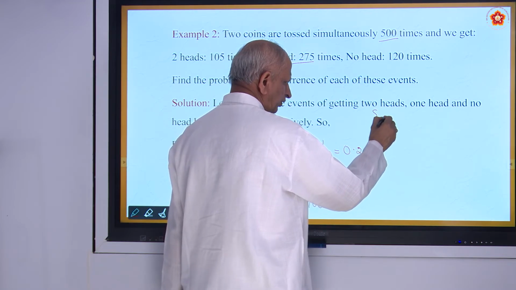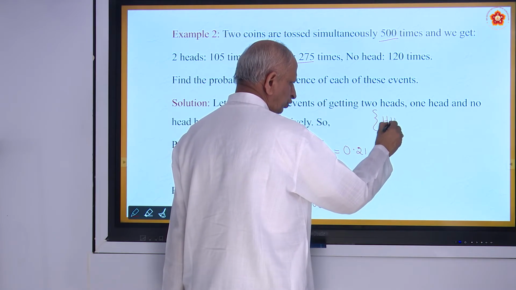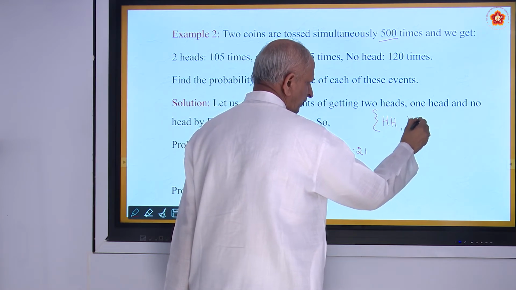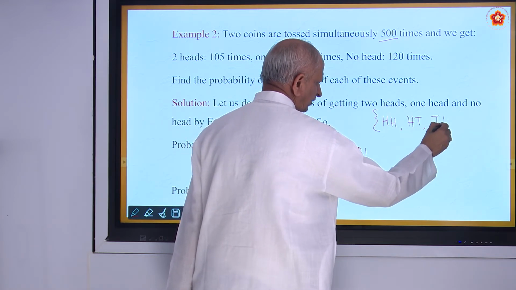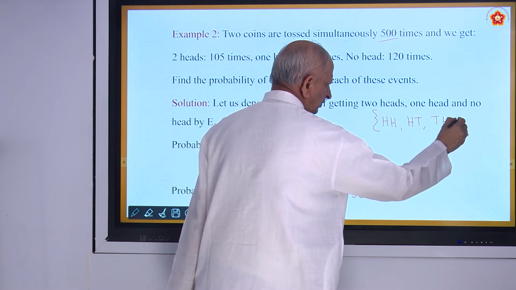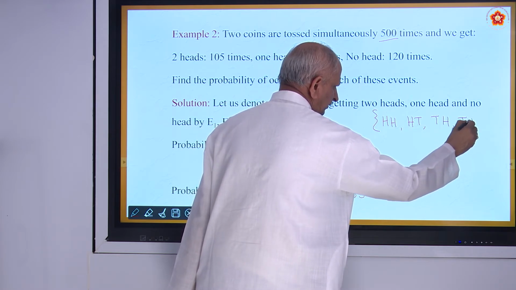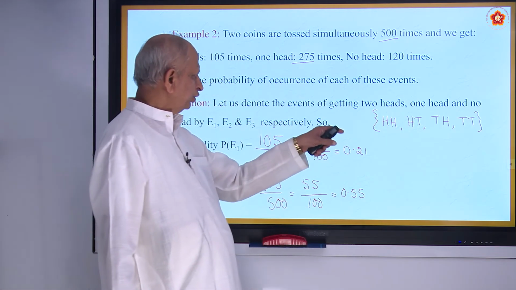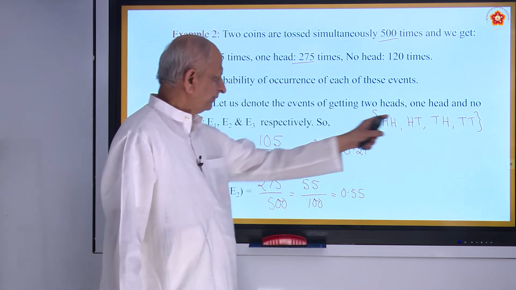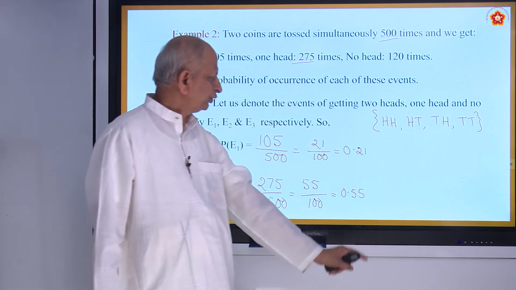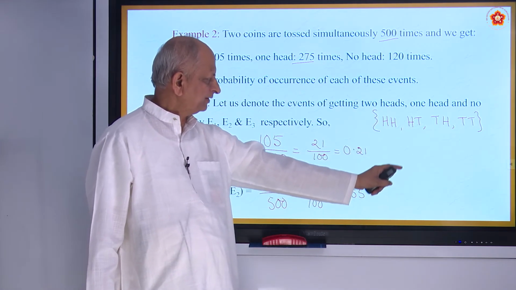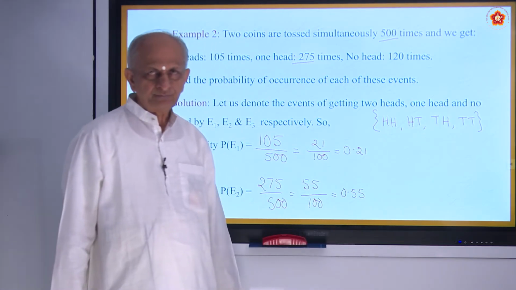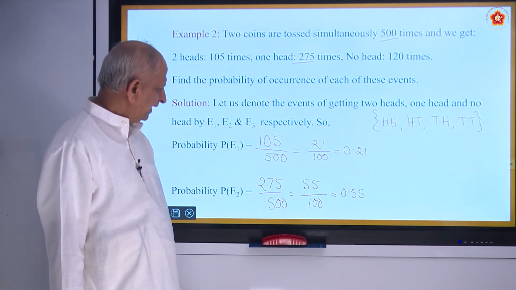See, if you toss two coins, it may be two heads, or it may be one head, one tail, or one tail, one head, and then both tails. When you say no head, this is the case. Two heads means this is the case. One head means this or this, anyone.